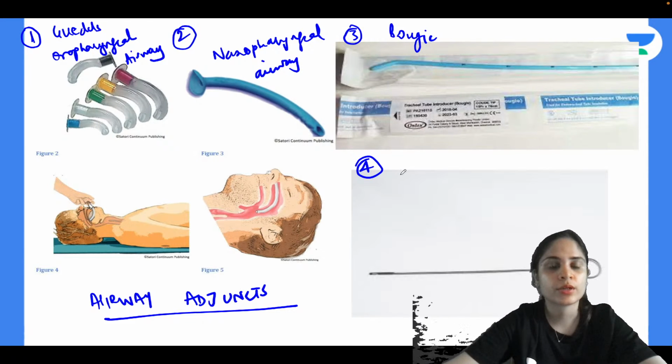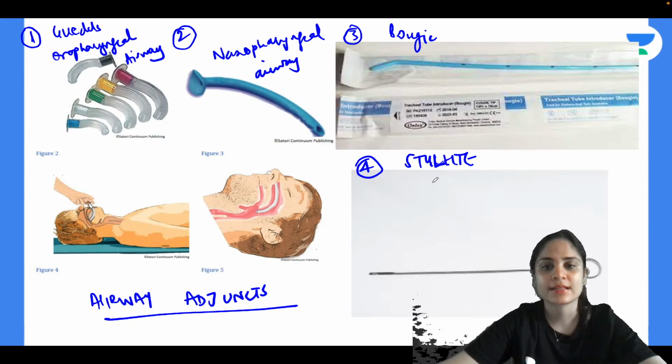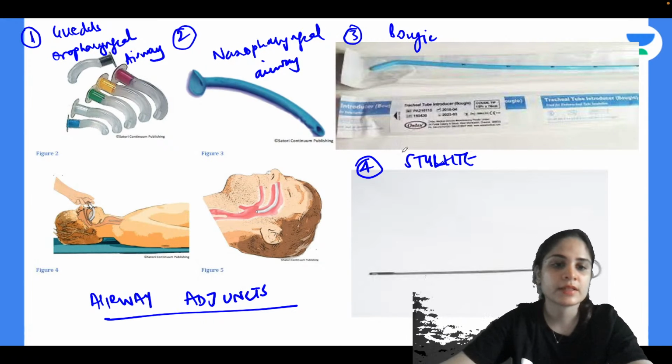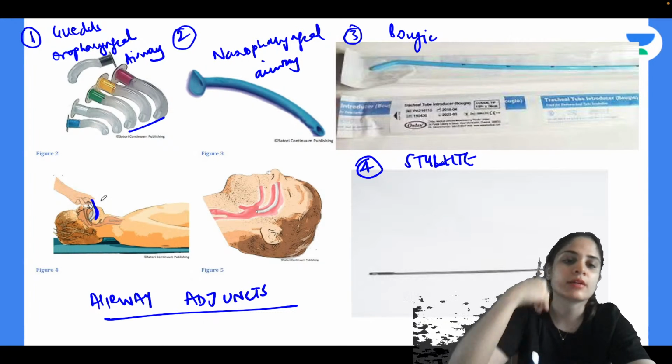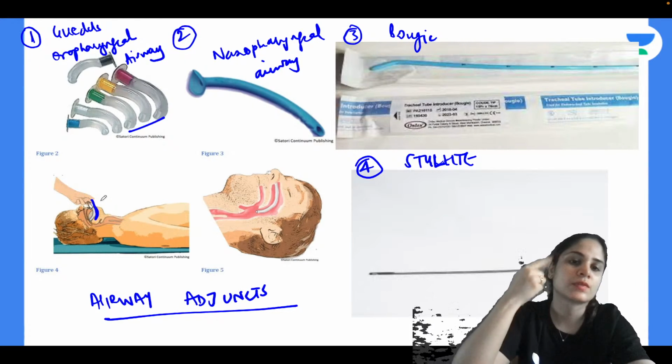Okay, and what is 4? 4 is called a stellate. It is a steel colored stellate. Now what is the use of all of these? Your oropharyngeal airway, you put it inside the oropharynx, so it will push the tongue forward and maintain the patency of the airway.